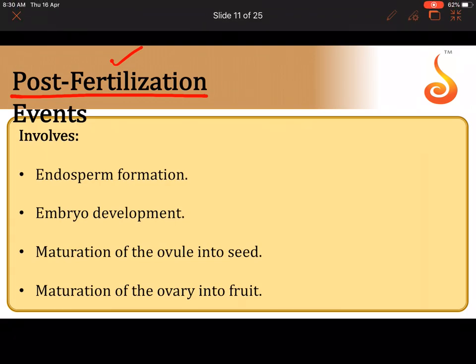post-fertilization. We already saw that after fertilization we get 2 major cells. One is the primary endosperm cell with a primary endosperm nucleus which is triploid, and we get a zygote. But that is not all. After that there are so many things that are yet to happen. There is a tissue that is formed called endosperm from, please remember, the primary endosperm nucleus and the primary endosperm cell. See, the name only has endosperm in it. You will see how this happens in a little while.